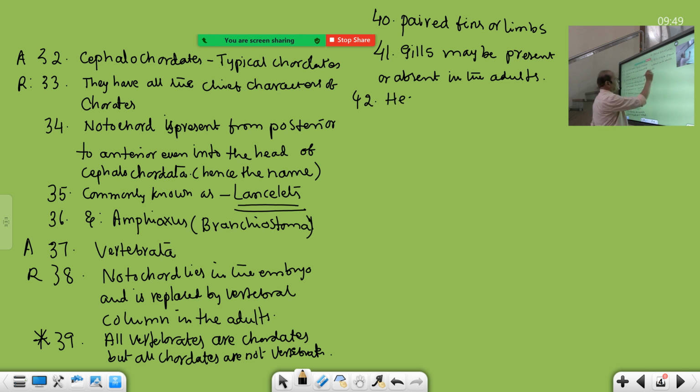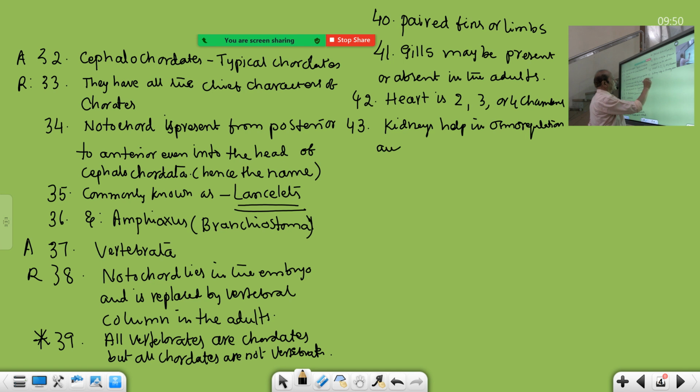Heart is either 2, 3 or 4-chambered. Chambers of the heart: 2-chambered in pisces, 3-chambered in amphibians and reptiles except crocodiles, 4-chambered in crocodiles, birds and mammals. Already in animal diversity 2 we have given this previously. Now it is repeated. Kidneys eliminate waste. Kidneys help in osmoregulation and excretion both.